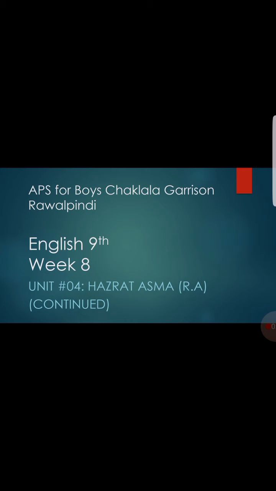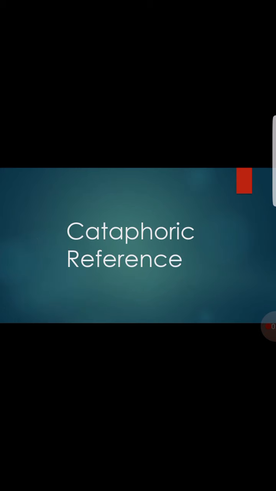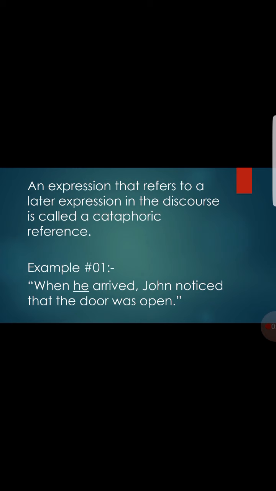We are going to continue our unit number 4, that is Hazrat Asma Raziyallahu anha. First of all, we are going to understand cataphoric reference. What is cataphoric reference? An expression that refers to a later expression in the discourse is called a cataphoric reference. It means it is going to tell you something about a later expression. Let us see the example.